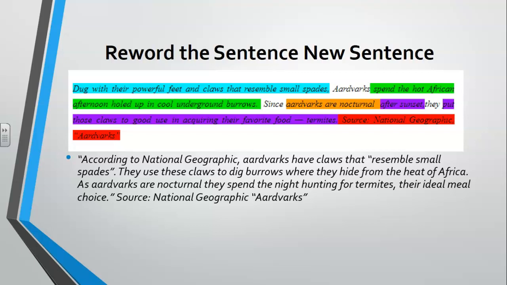Now, it is important that you mention the source as well, because this information comes from somewhere else. So the new sentence we got right here, after putting this top part away and writing what I remember, is: according to National Geographic, aardvarks have claws that, quote, resemble small spades. Because it comes directly from the original source, I can't reword that. I want to keep that because I think it's really good, so I put it in quotes. We know where it comes from, National Geographic. They're going to use these claws to dig burrows where they hide from the heat of Africa, because Africa is really hot. We know this. As aardvarks are nocturnal, they spend the night hunting for termites, their ideal meal choice. And then I want to make sure, again, I source it from National Geographic.